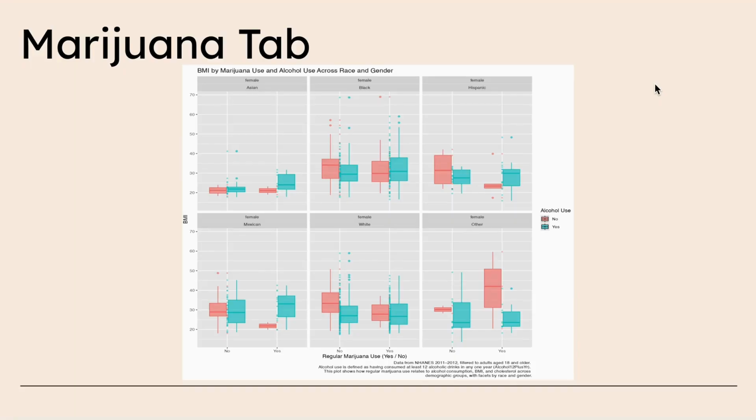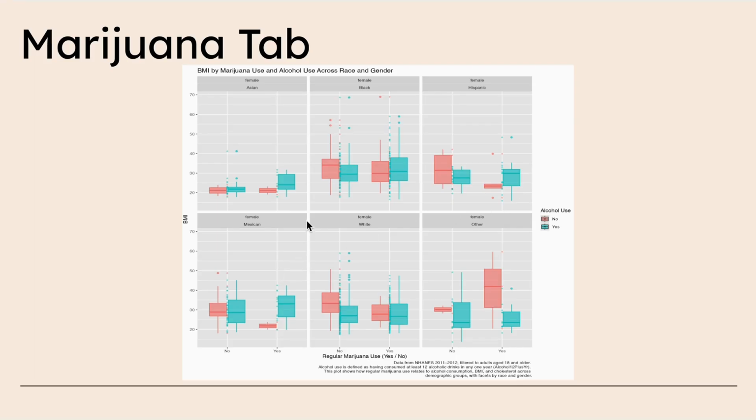Next, BMI by marijuana use and alcohol use across race and females. For the first plot, Asians, we can see that their BMI is slightly higher for participants who use both alcohol and marijuana, and their BMI is averaging about 20. For Black females, the median BMI is higher for participants who do not use marijuana or alcohol, as you can see here, and the average BMI in this category is about 30. For Hispanic females, there is a higher BMI observed for participants with no alcohol and no regular marijuana use, and there is a much larger spread.